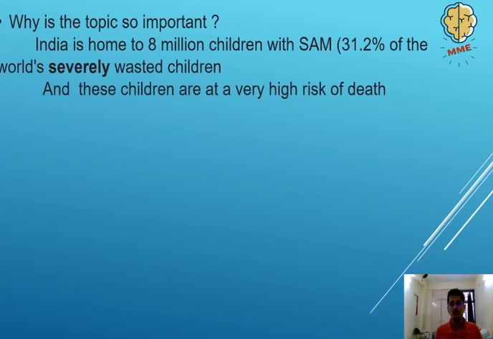So why is this topic so important? Well, in India, there is more than 8 million children with severe acute malnutrition. Out of the whole world, 31% of the children that suffer from this severely wasted condition are from India. And these children are at very high risk of death. That is why it is extremely important that we take this topic seriously.